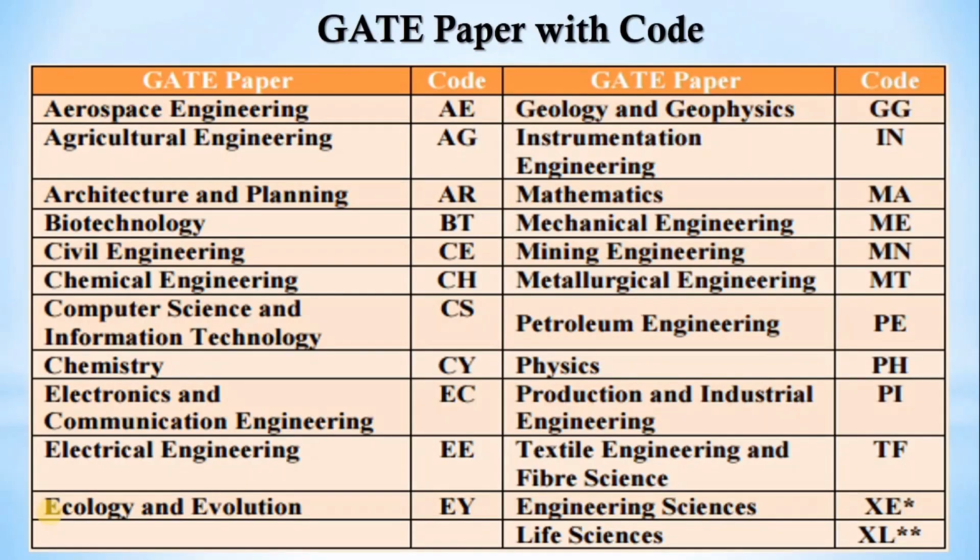So these are the GATE paper codes. You can see aerospace engineering AE, chemical engineering CH, chemistry CY, physics PH, production and industrial engineering PI, mechanical engineering ME. So maths, physics, chemistry, and the technical domain candidates can apply for these GATE papers.